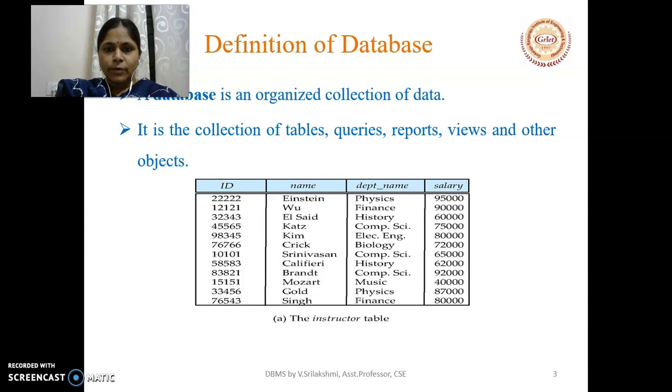So, looking at the entire data, if you write in a text file, at a glance, it's very difficult for us to understand. So, if we present it in the form of a table like this, then anybody can easily understand what this table conveys to us. A database is of this form. It is actually different types of tables, and also we will be having how to write queries on these tables and also present in the form of reports and what are the views to the database we will see further.